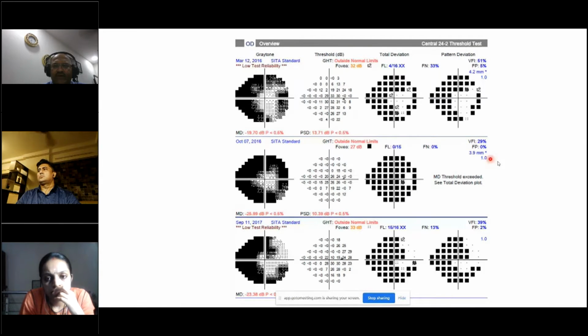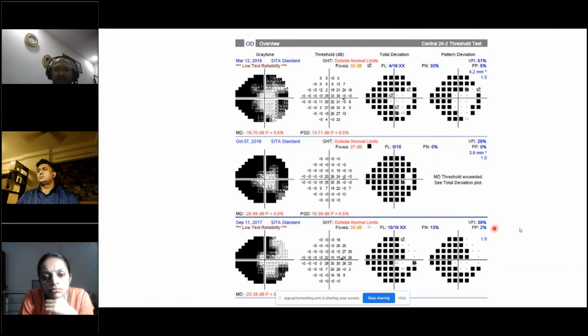What it actually does is base its output on the total deviation probability plot. That's something you have to remember. So if something like this happens, you immediately have to repeat the field. For this individual patient, we asked them to repeat the field. We saw this patient in October 2016, but it took almost 1 year for the patient to come back.